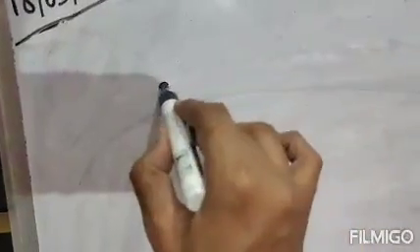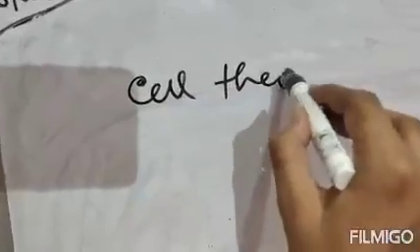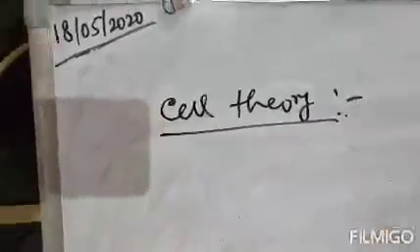Next important topic, that is cell theory. There are in total 4 postulates, or 4 main statements which comprise the cell theory. Clear? Now there are basically 3 scientists who postulated this cell theory. The names of these 3 scientists are, one is Schleiden, number 2 is Schwann, and number 3 is Virchow.